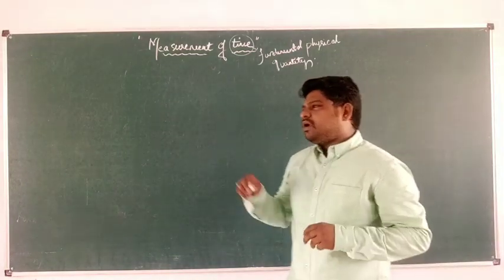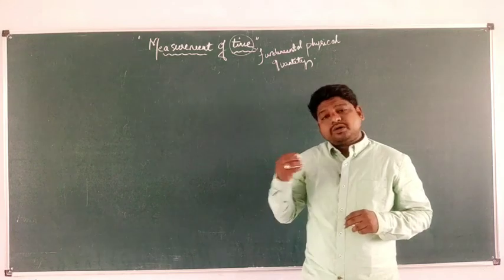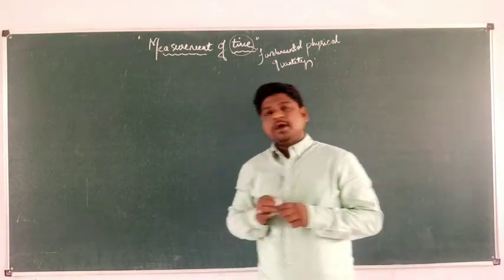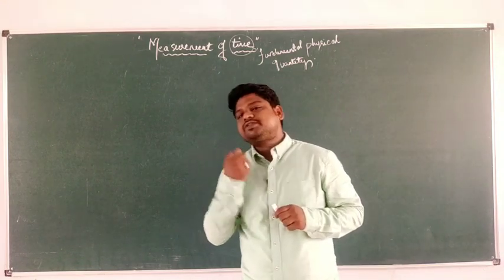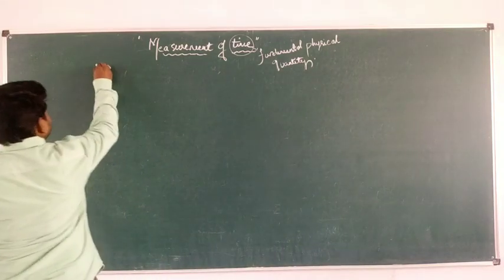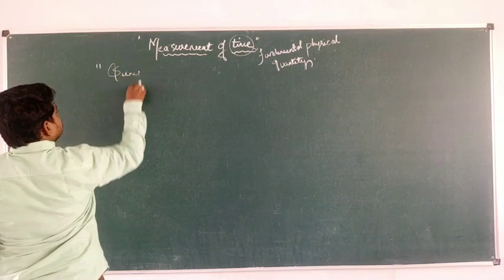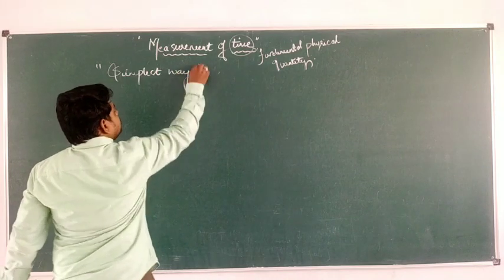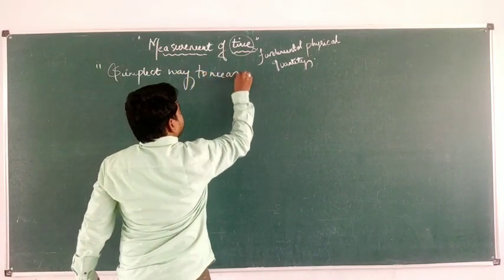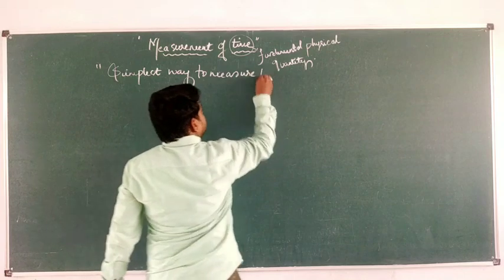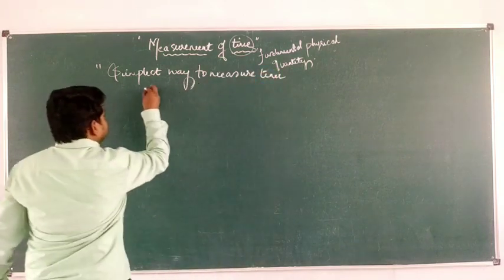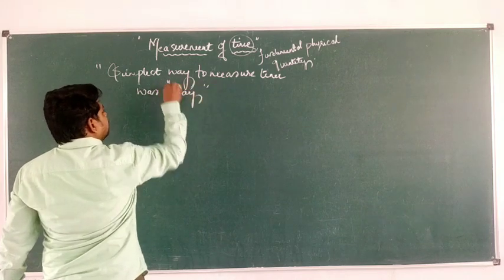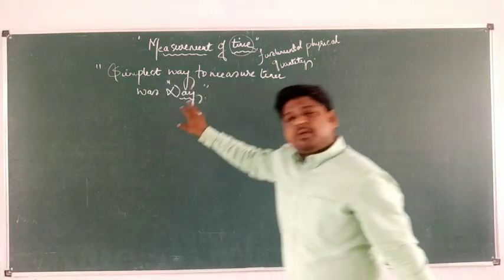But to measure time in the ancient days, people used the simplest way, that was a day. Simplest way to measure time was a day.